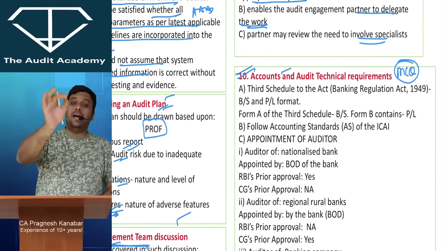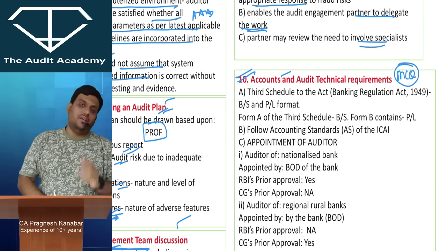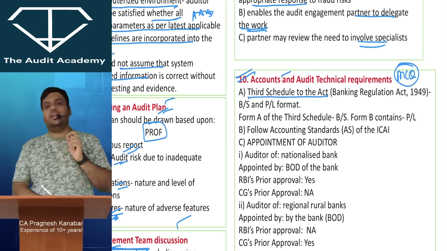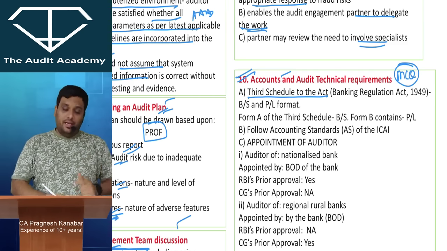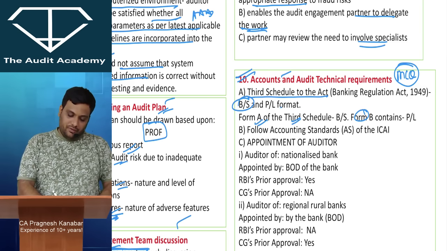Now, when it comes to banks' financial statements, I repeat, the financial statements of the banks are prepared as per the Third Schedule to the Banking Regulation Act 1949. Form A of the Third Schedule is the balance sheet and Form B of the Third Schedule is the P&L.